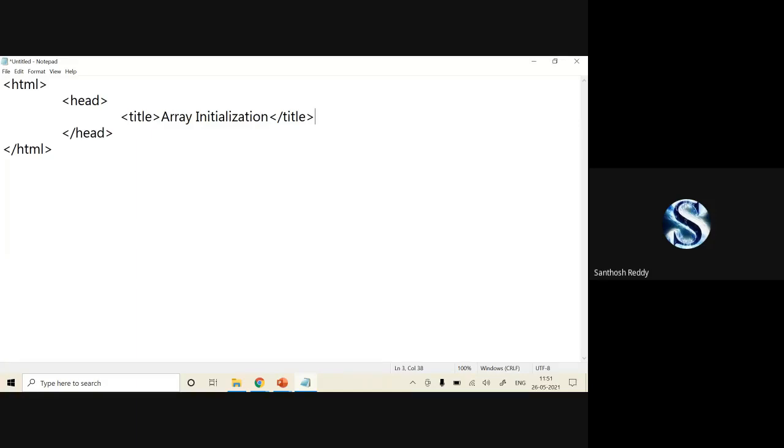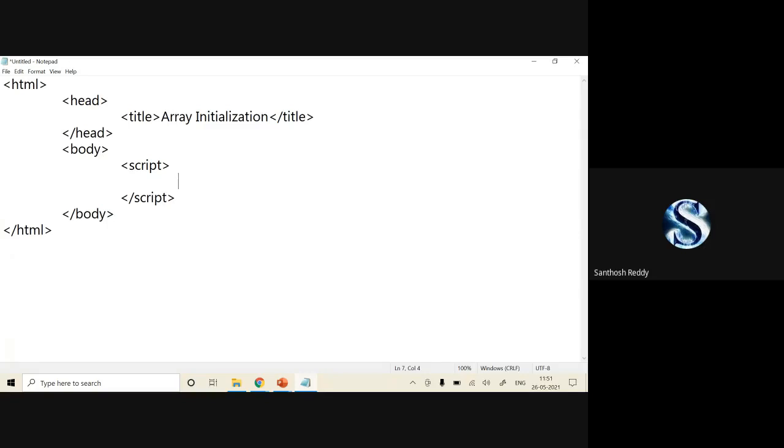Now it is done. Now I'm going to write a script part in the body. I'm opening the script tag and closing the script tag. In this, you can write whatever JavaScript you want.